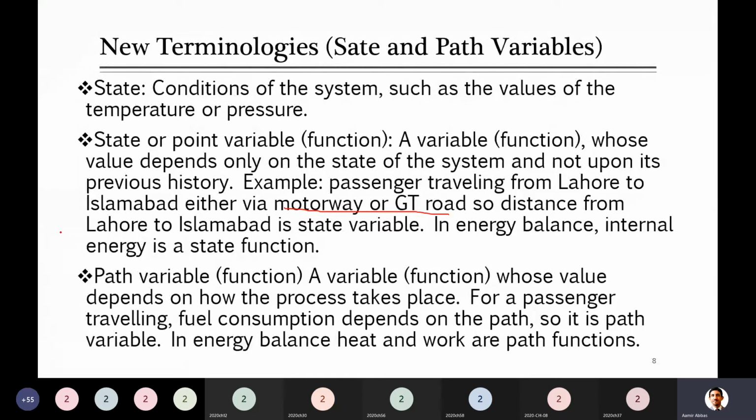If we call that person and ask how much fuel they consumed, or the price of the fuel consumed, someone who traveled by motorway will tell a different thing from someone who traveled by GT road. There will definitely be some difference between the fuel consumptions and their prices. So fuel consumption is a variable which depends on the path. Clear?